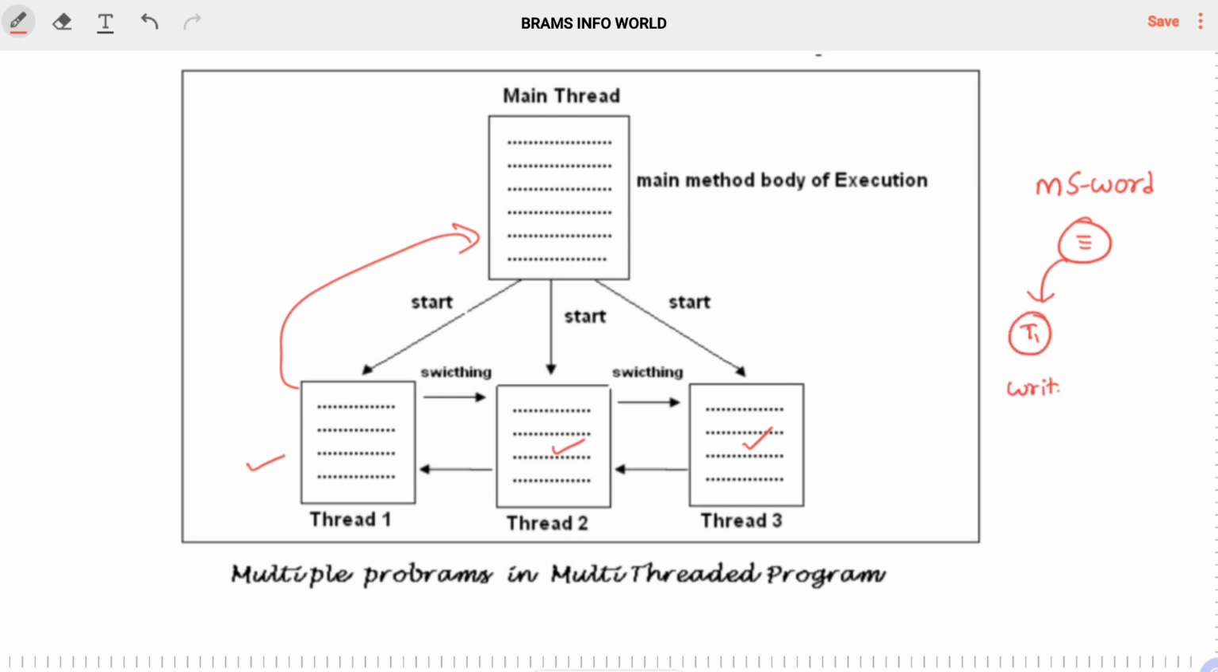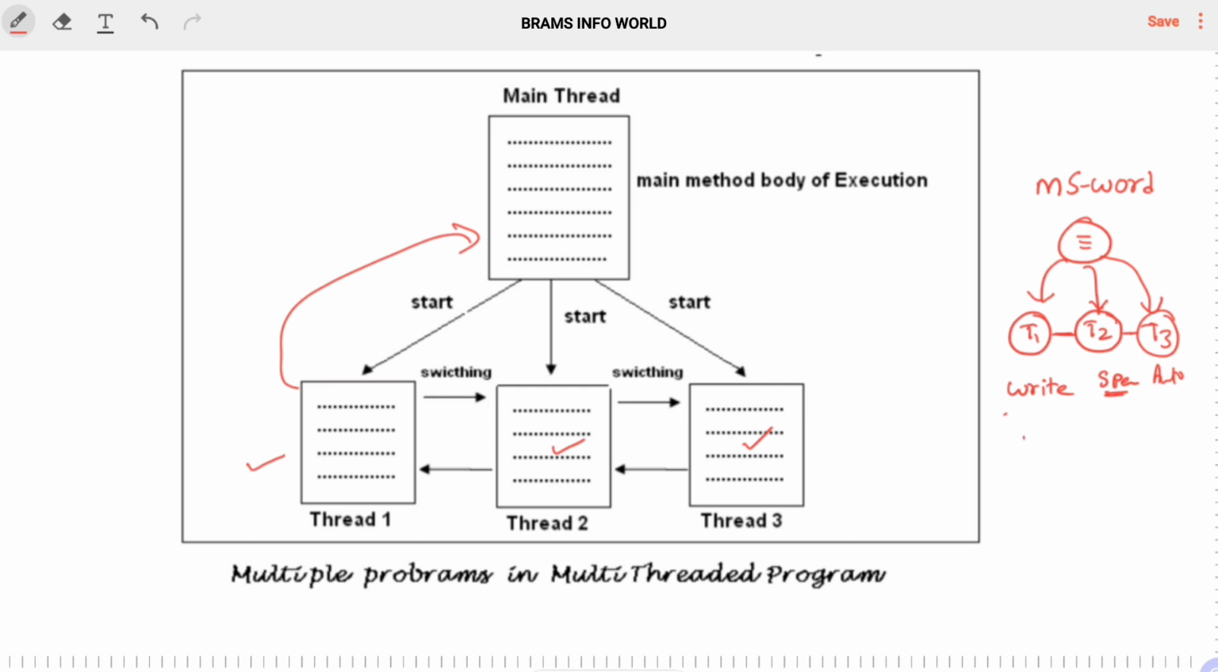Thread 1 is for writing information, and while writing, one more thread is executed, like spelling checking. This spelling checking is associated with the writing, and it is associated with Word. At the same time, while entering the document, there is switching to one more thing, like auto correction. So this is also associated with MS Word.